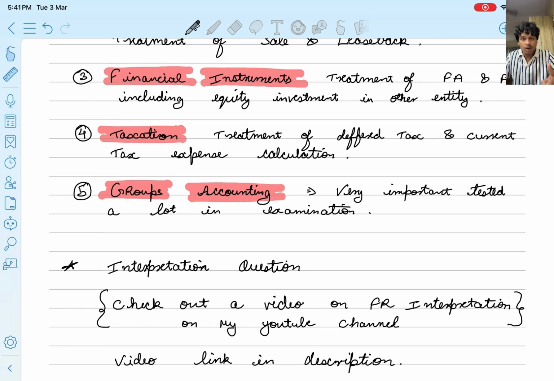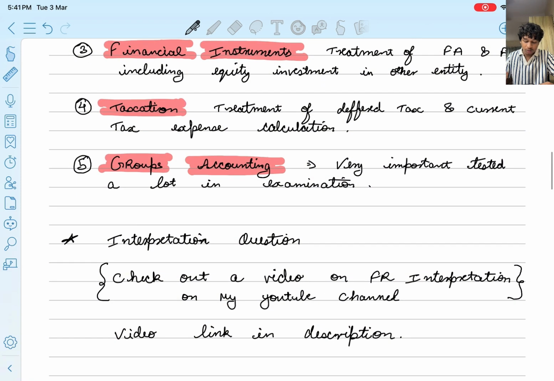Taxation, you should know how to calculate current tax expense. Also you should know how to treat deferred tax. That is very important from a section C perspective, because if a single entity section C question comes, this deferred tax adjustment will definitely come.